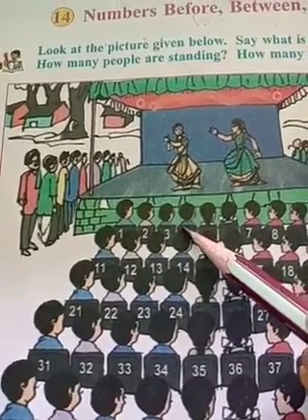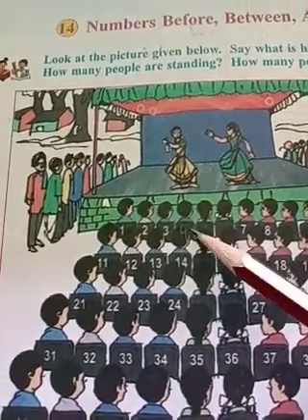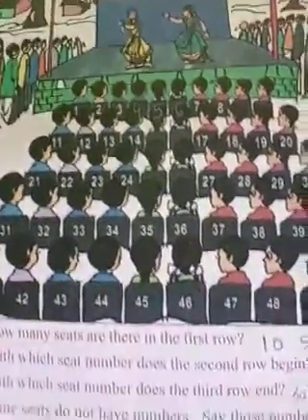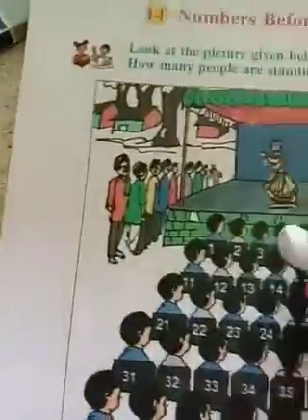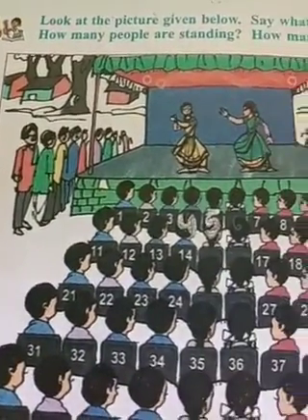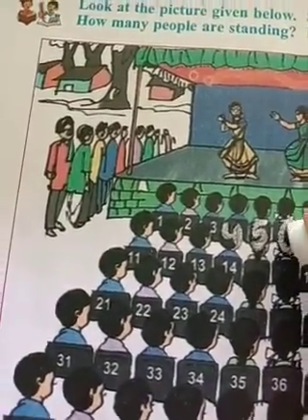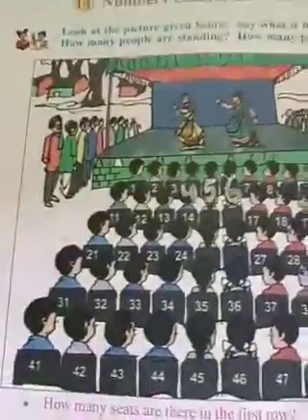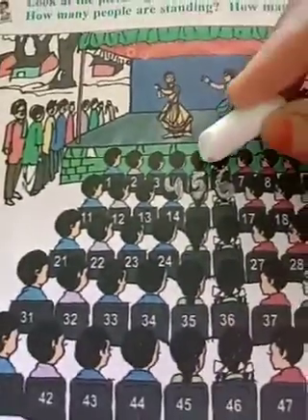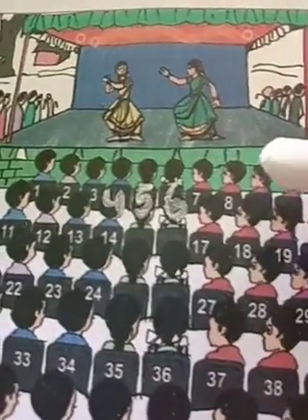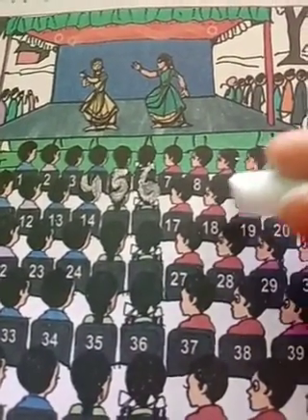So 4, 5, 6. 4th one, 5th, 6th, 7 given, 8 given, and here two seats' numbers are not given.